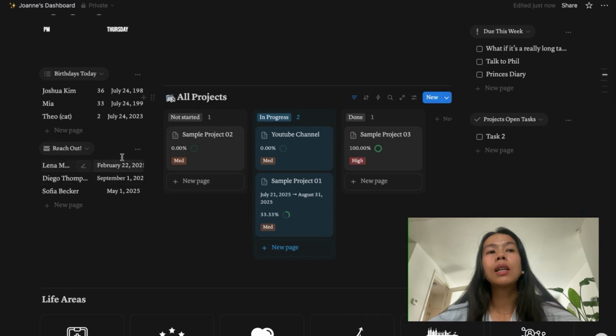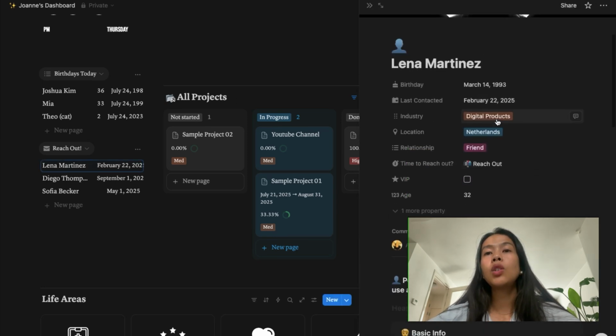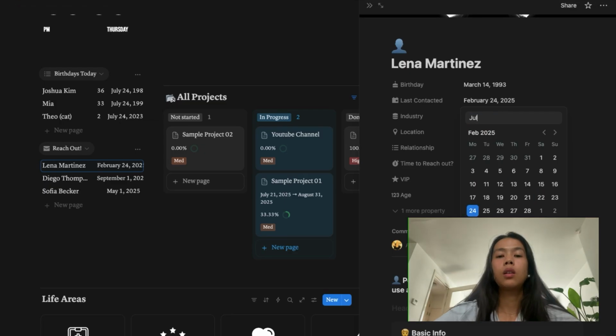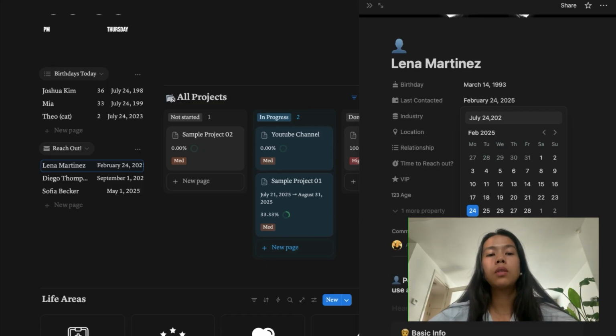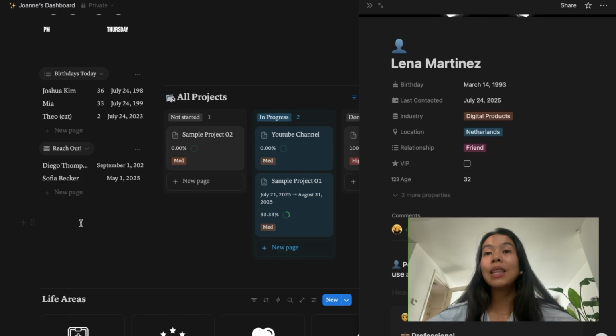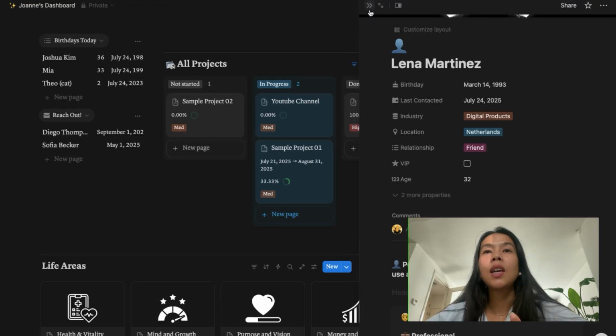All right, and when you contact them, you can go to edit, open, and then change the last contacted date. For example, you contacted them July 24, 2025. So you update it, and then she's going to be deleted from that list because you updated her. You send out a message to her. You ask if she is okay. All right, so that is how you guys can control your contacts.